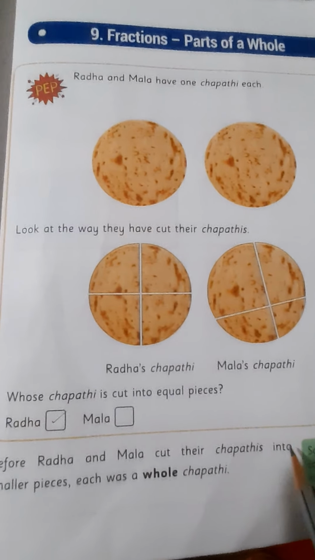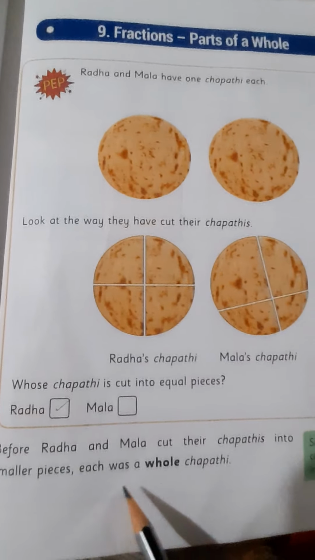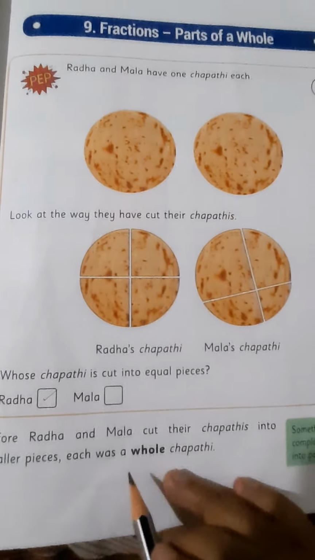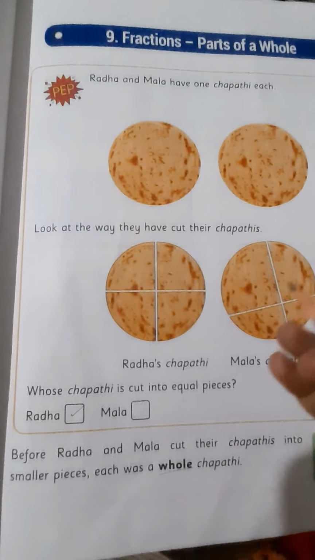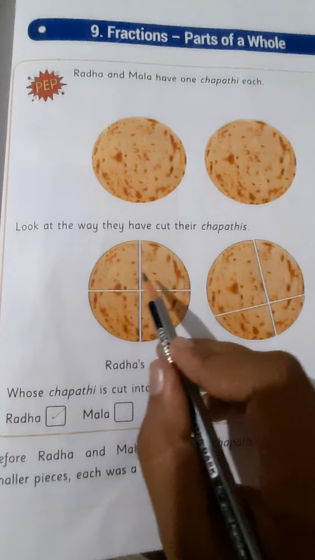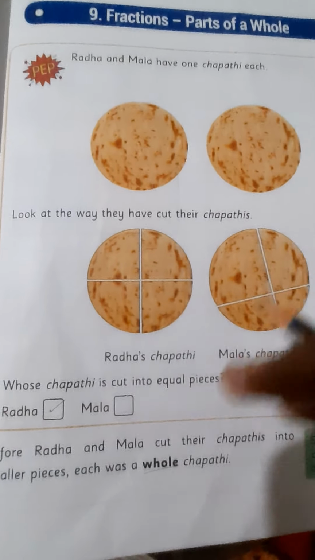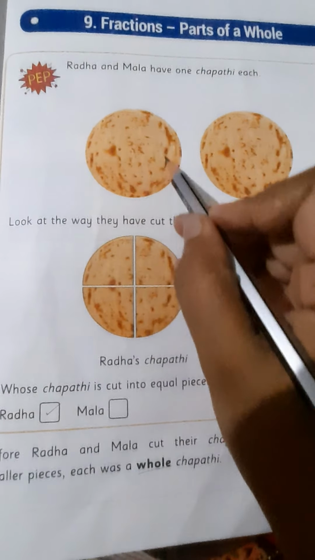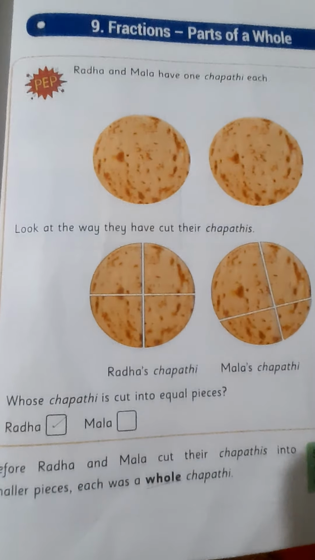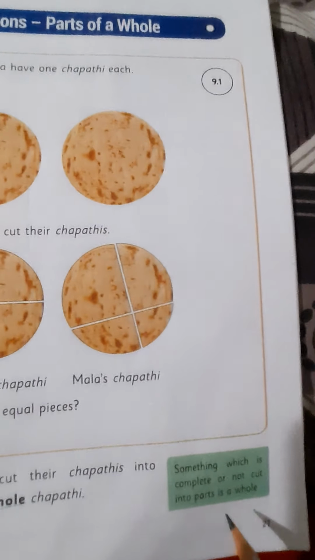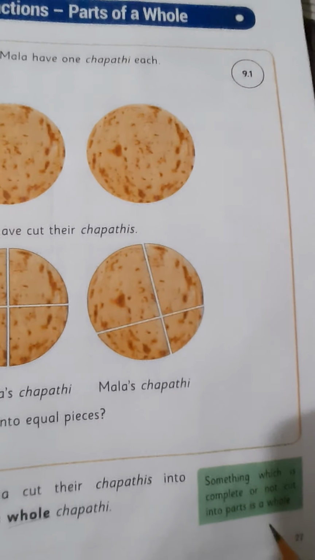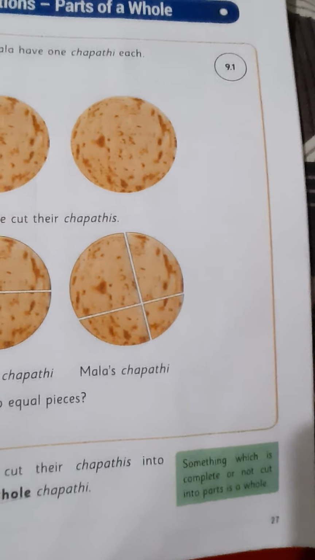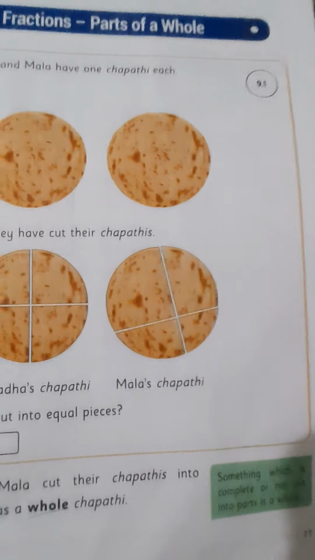Before Radha and Mala cut their chapatis into smaller pieces, each was a whole chapati. What does whole mean, children? After cutting, this is divided into four pieces, but before cutting, it is one whole chapati. Whole means one chapati. Something which is complete or not cut into parts is a whole.